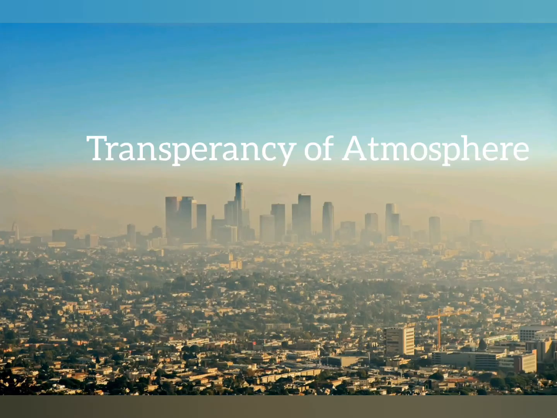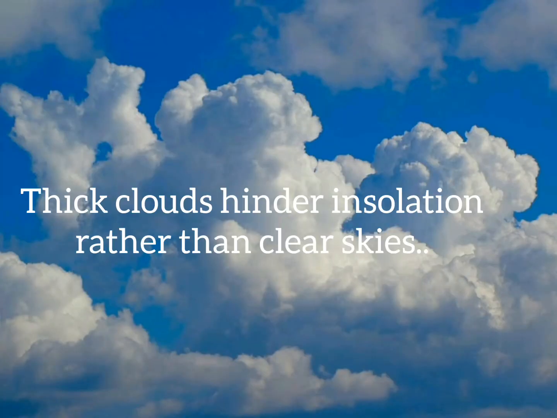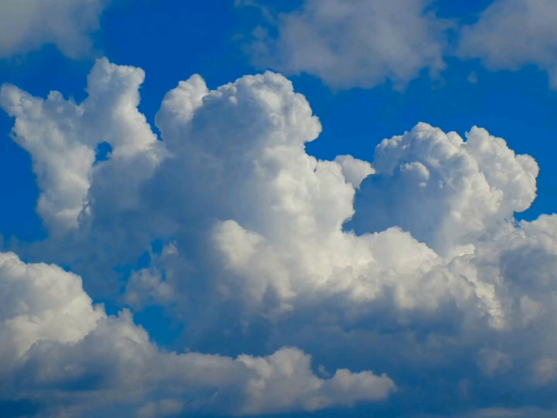Transparency of atmosphere. That also determines the amount of insolation reaching the Earth's surface. Transparency means cloudiness or cloud cover, thickness of dust particles, and water vapor, as they reflect, absorb, or transmit the insolation of the sun. Thick clouds hinder insolation more than clear skies, and water vapor also absorbs a large amount of insolation. So, regions which have cloud cover receive less insolation, and precipitation also absorbs huge amounts of heat energy.